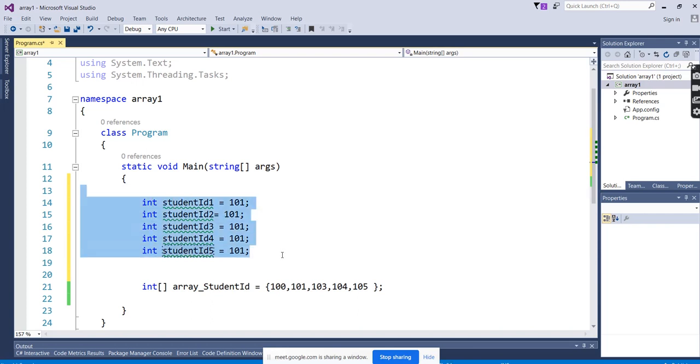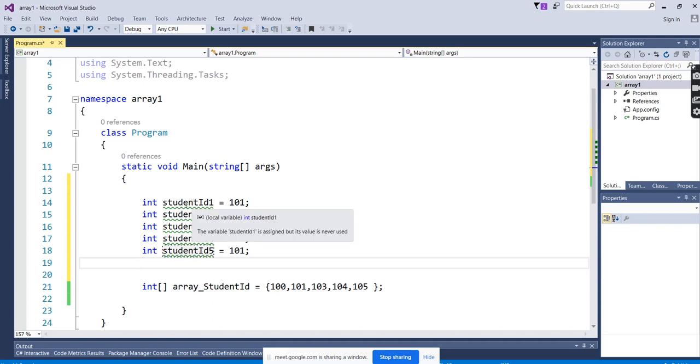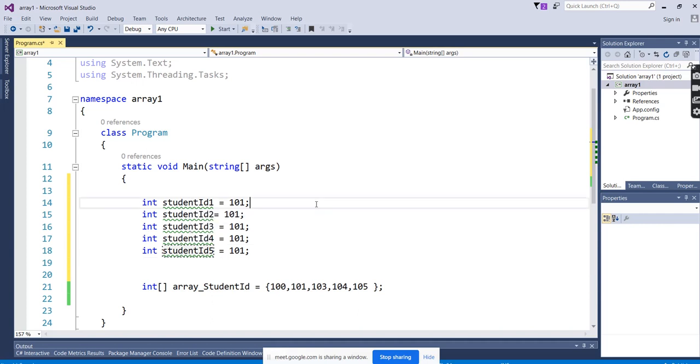Okay. It is not an error. Whenever you're getting the green underline, it's not an error. It says that you've taken the variable, but you're not using it. It's not an error. It is correct.